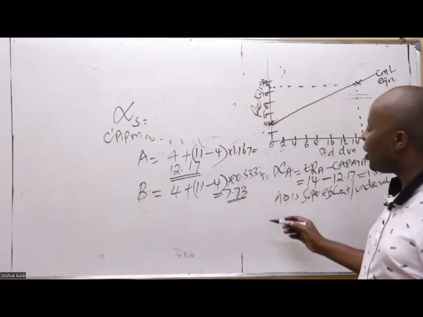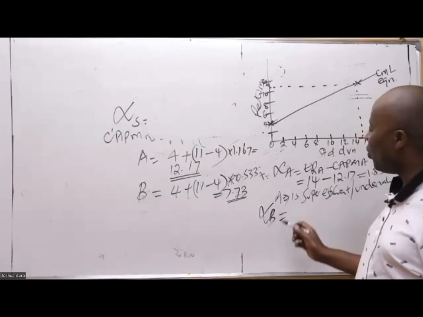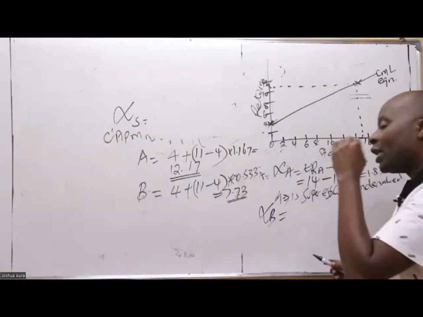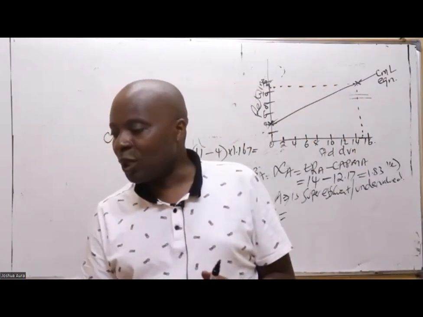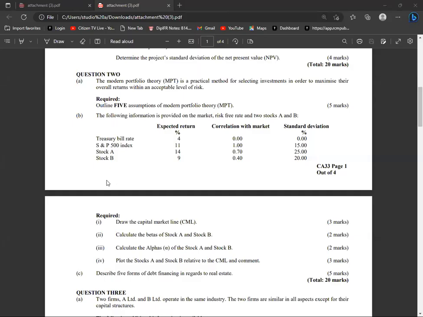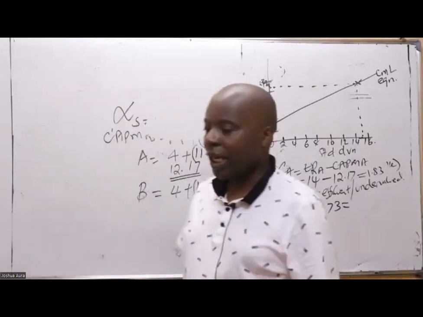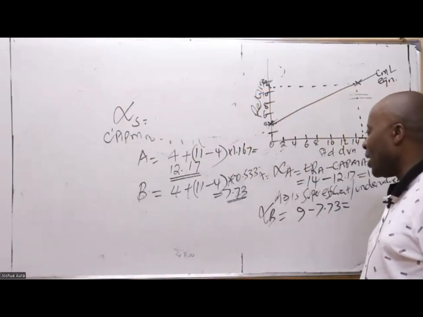So go ahead and do the same for security B. For security B, we have the expected return of B. The expected return of B is here: 9, minus the CAPM return of B, 7.73. Could you kindly give me this figure? Very fast, please. We are out of time.